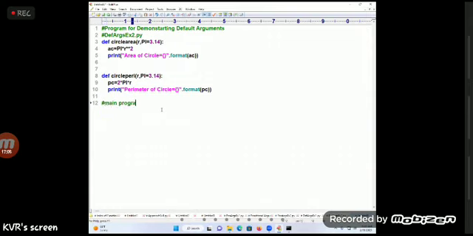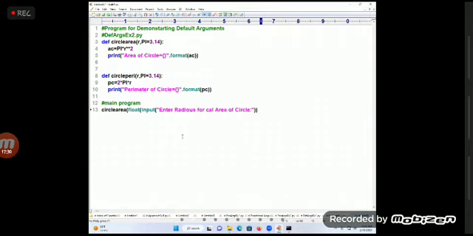So I am going to write the main program. Directly I am writing, calling the function name circle area. Since you understand already, float of input of, enter radius for calculating area of circle. I am directly writing. Will you understand this?